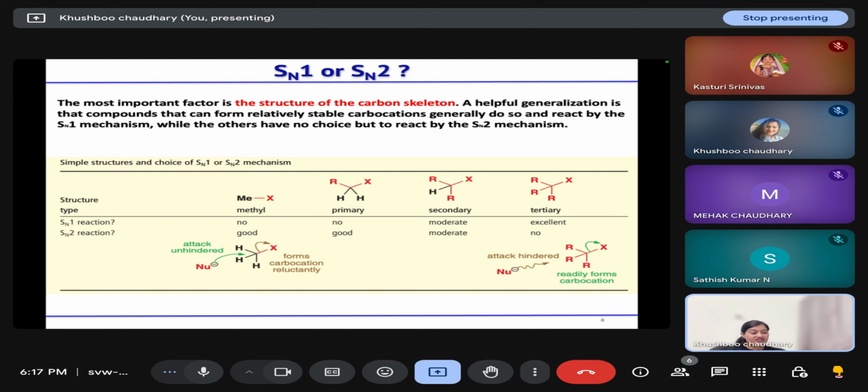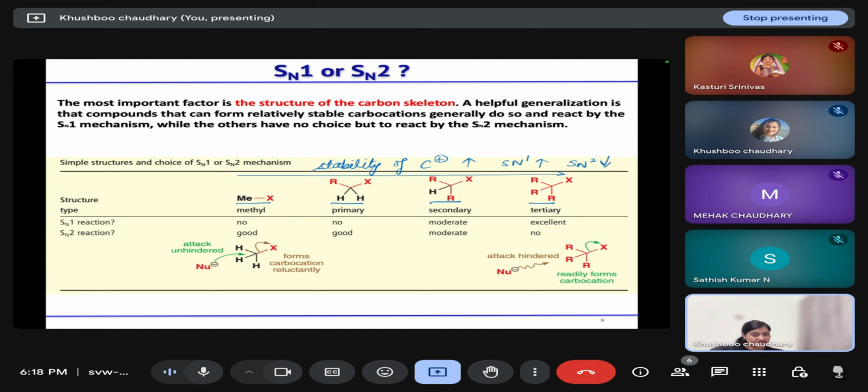So on the basis of structure, how will we find out whether the reaction will undergo an SN1 type reaction or an SN2 type reaction? In this case, we have methyl halide, primary, secondary, and tertiary halides. Moving from primary to tertiary, the stability of carbocation will increase. So we can say the rate of SN1 reaction will increase and the rate of SN2 reaction will decrease.